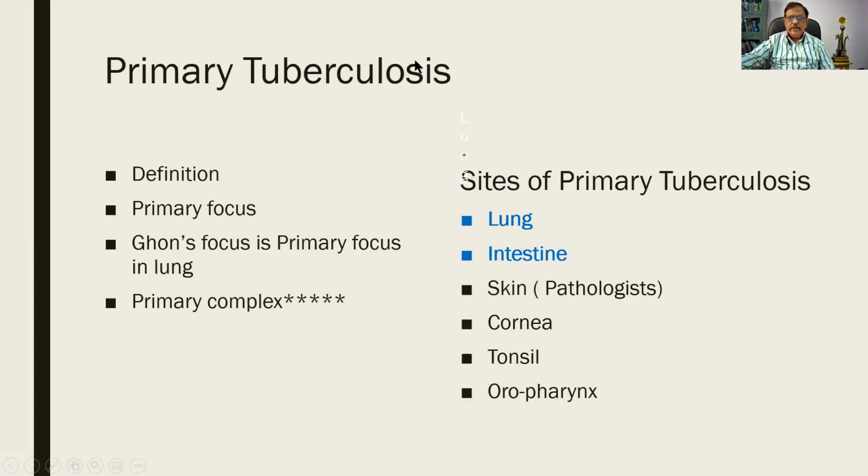What we are going to concentrate on in today's class is primary tuberculosis. Primary means first. Until then, the patient is not affected, so there is a primary tuberculosis. It is the site of first affection in an individual who is not otherwise exposed. The initial lesion is called the primary focus. And Ghon's focus is the name given for the primary focus in the lung.